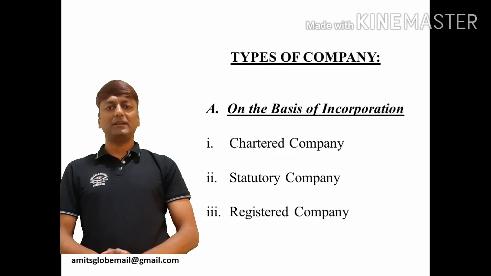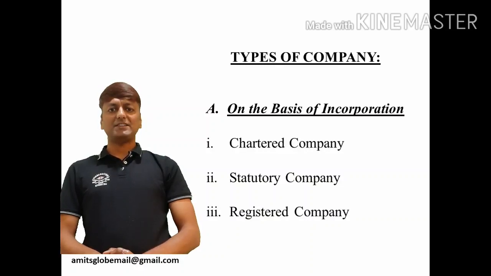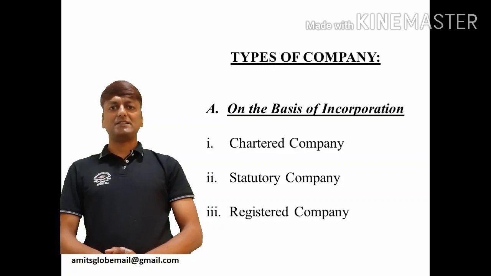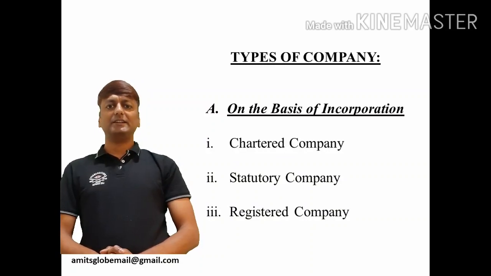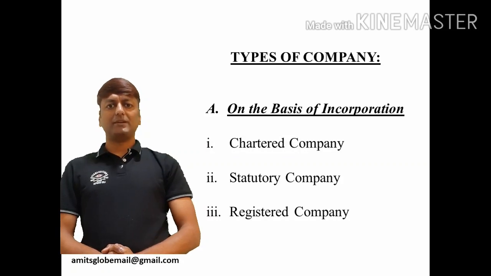The next kind of company under this category is statutory company. Statutory companies are those companies which are enacted or formed under an act of the parliament or the legislature. These companies are generally of national importance or of public importance and are guided by the law which has incorporated such companies. Examples of such kinds of company are Reserve Bank of India, Life Insurance Corporation, Unit Trust of India, etc.